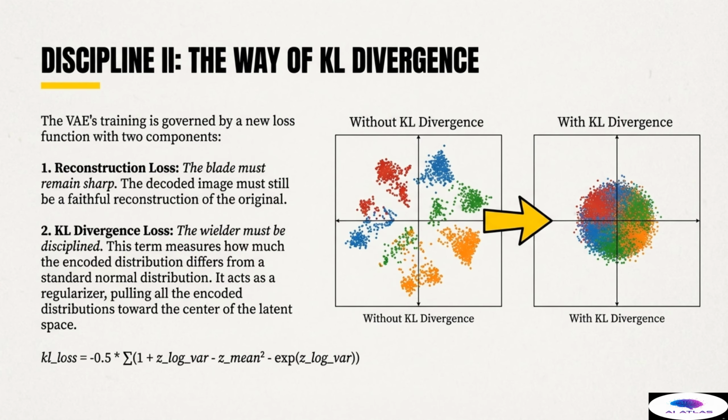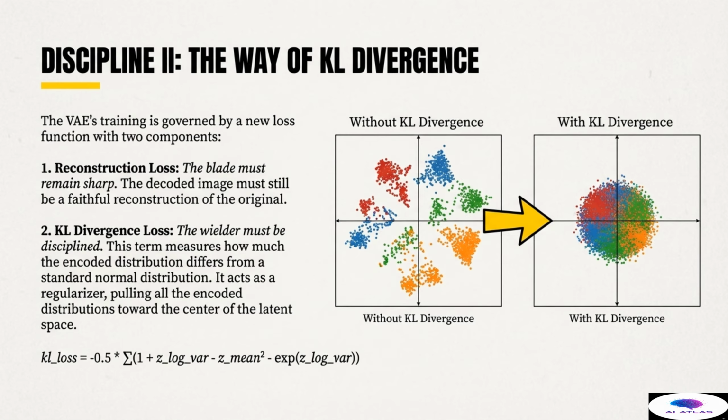Discipline II is the way of KL divergence. The VAE's revolutionary architecture is governed by a new dual-component loss function that enforces both performance and discipline. The first component is the reconstruction loss. This is inherited from the standard autoencoder and is essential. It ensures the blade must remain sharp. The decoded image must still be a faithful, sharp reconstruction of the original input.